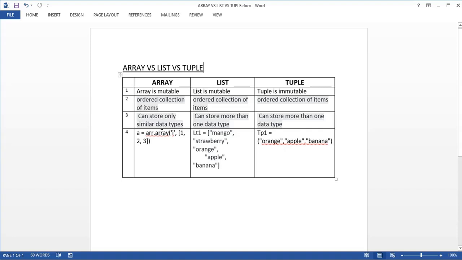So the basic difference is that array and list are mutable, but tuple is immutable. Values cannot be changed. And here round brackets are used, here in both places square brackets are used, and here only one data type can be stored, but in list and tuple more than one data type can be stored. This is the basic difference.